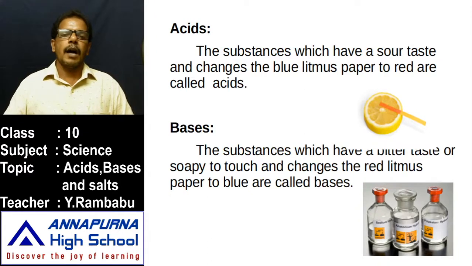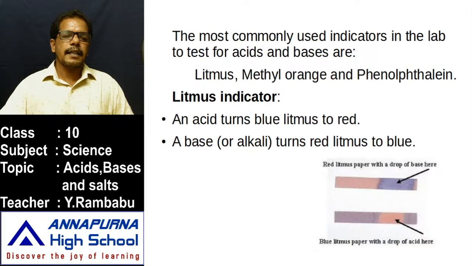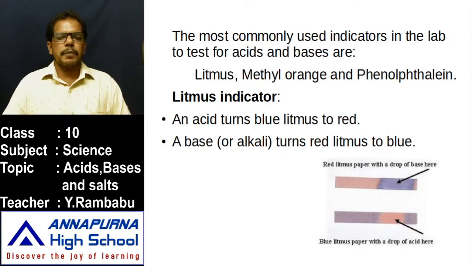The most commonly used indicators in the lab to test whether a substance is acid or base or neutral in nature are litmus indicator, methyl orange indicator, phenolphthalein indicator. Do these indicators occur naturally? No, these are synthesized in the lab by using some chemicals. First, about litmus indicator. This litmus indicator is in the form of a paper strip or just solution.